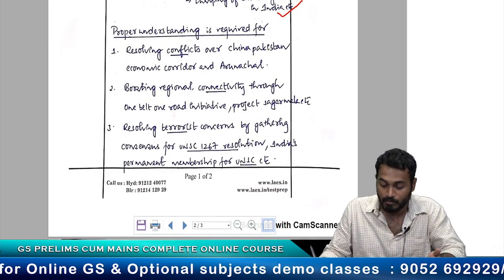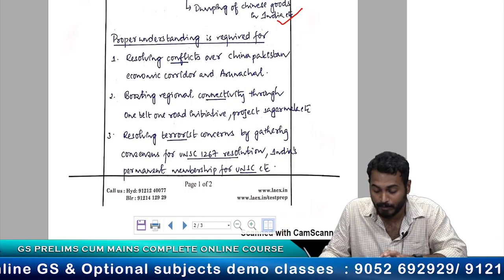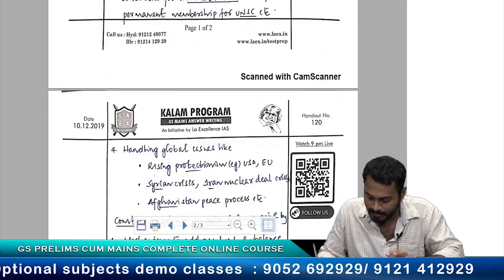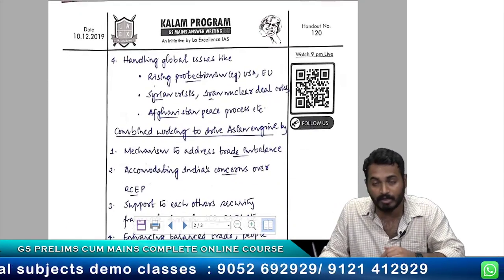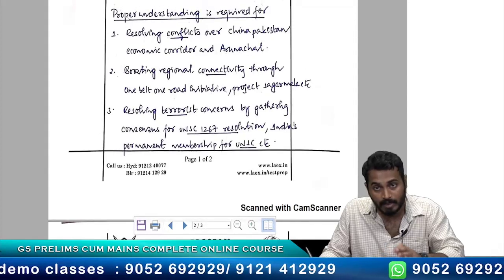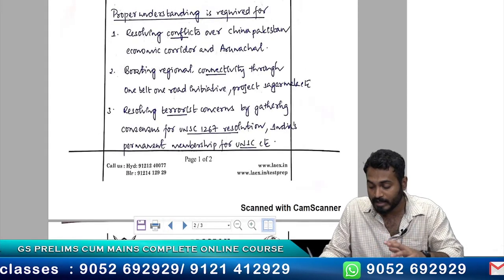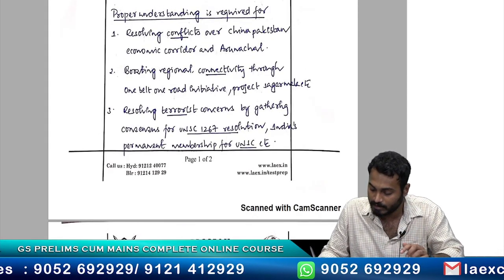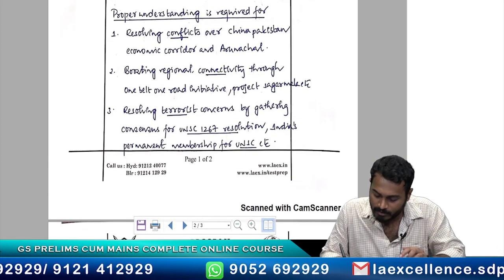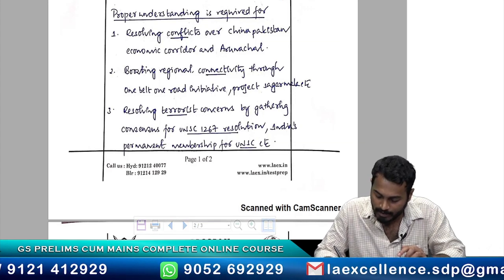Now look at what he is doing. He is mimicking the question. Proper understanding is required for. And let's see what the next side heading is. It says combined working to drive the Asian engines. So basically he is trying to segregate his points under these 2 side headings so as to complete the answer. All right. So proper understanding is required for resolving conflicts over the China-Pakistan Economic Corridor and Arunachal.